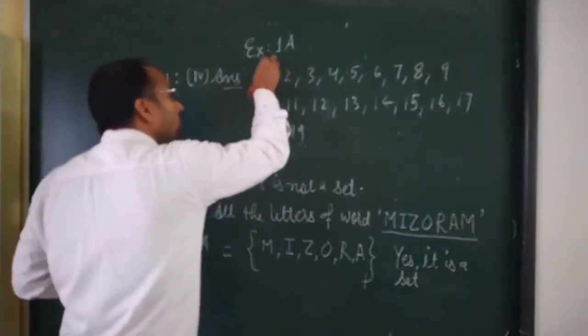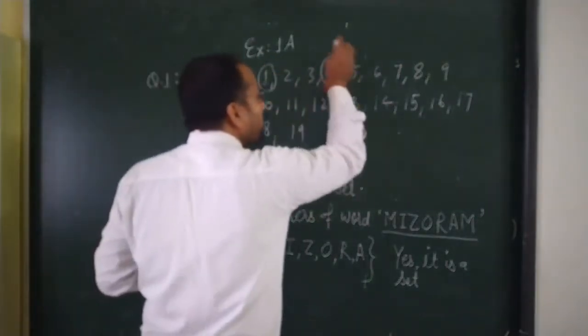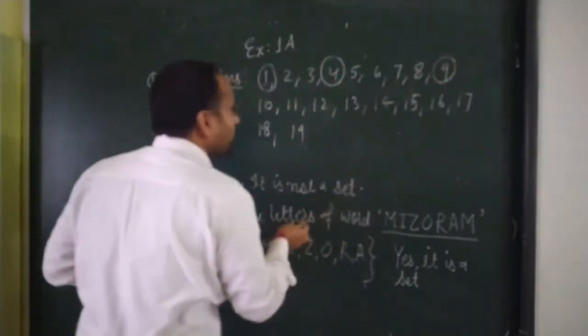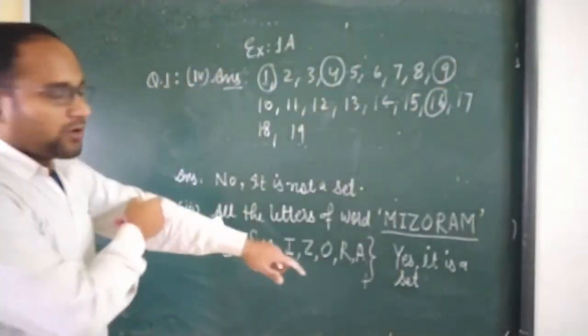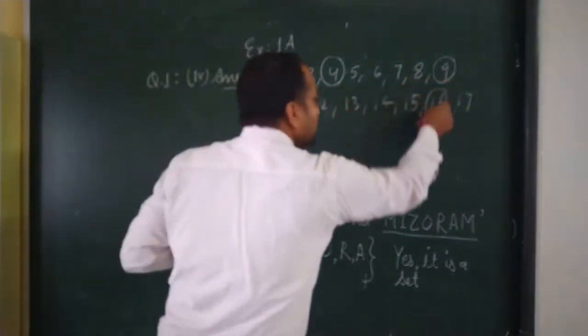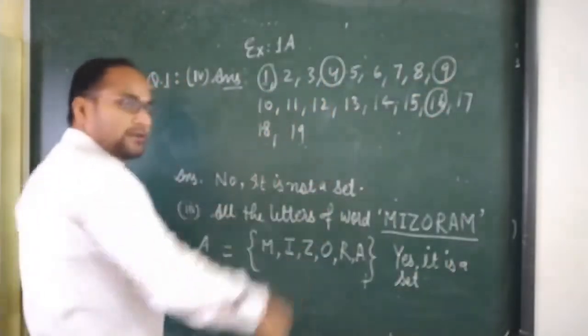1 is the square of 1. 4 is a perfect square. 9 is a perfect square. And 16 is a perfect square of 4. So these are the numbers which are perfect squares and less than 20.